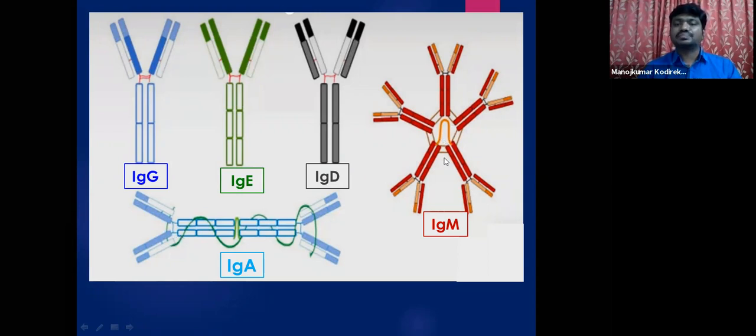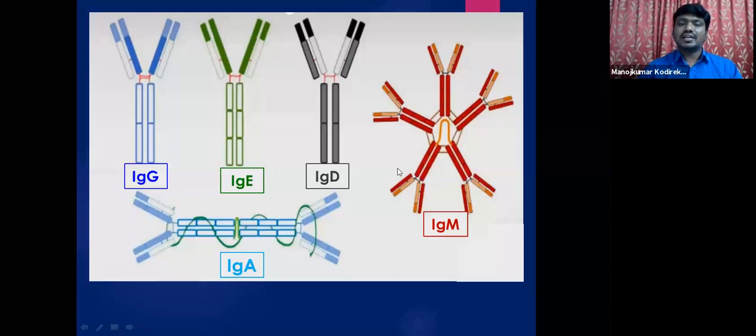The IgM type of antibody belongs to the pentameric type, because see here, 1, 2, 3, 4, 5 antibodies. So 5 antibodies combine with one another. Again, see here, this is the joining chain, which combines or unites these 5 antibodies. So the IgM type of antibody contains 5 antibodies combined together, and these are the disulfide bonds, whereas this is the joining chain.